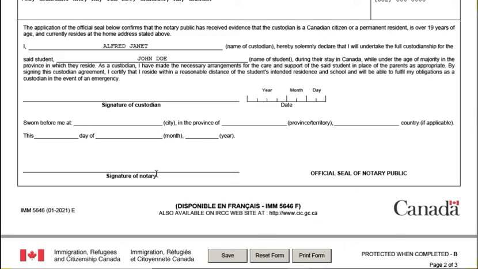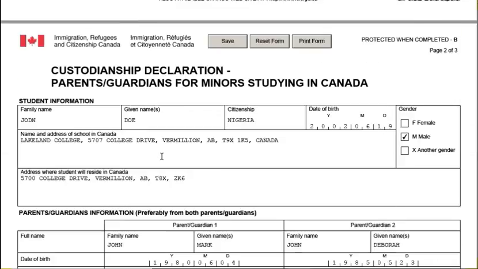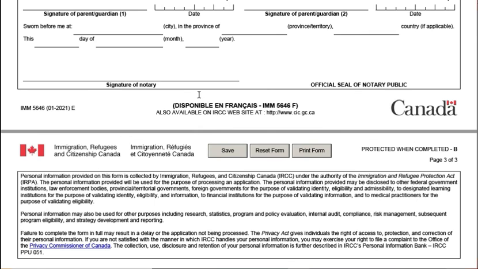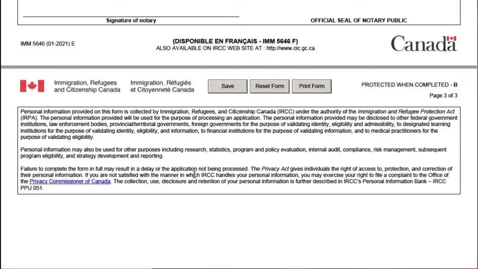But the first part is for the custodian. This first part is for the custodian in Canada, while this other part is to be signed and notarized in your own country. So that is the end of the form, and this is the third part. This third part is just like an attestation. The personal information provided on this form is collected by, and so on. You can go through this and read through it.